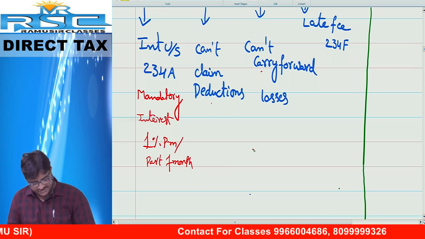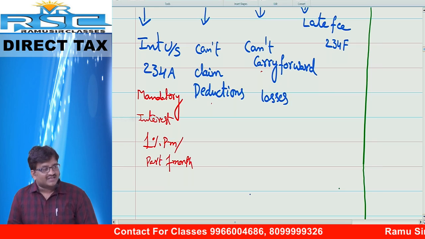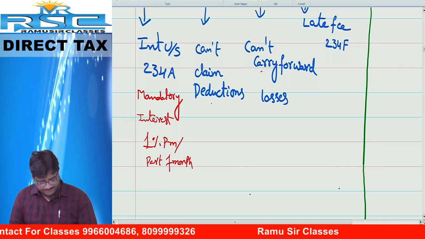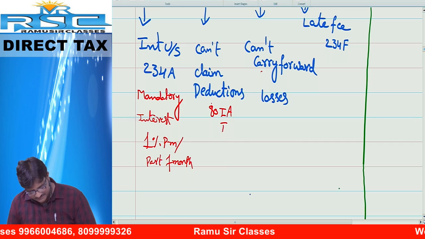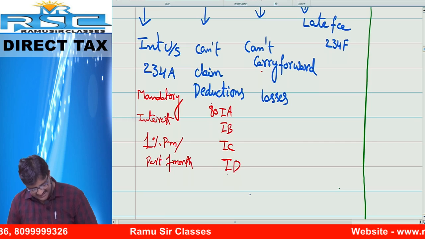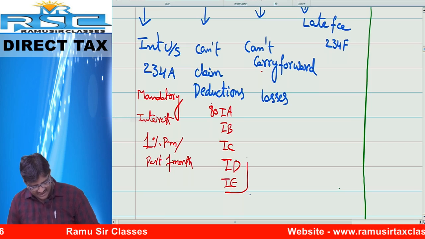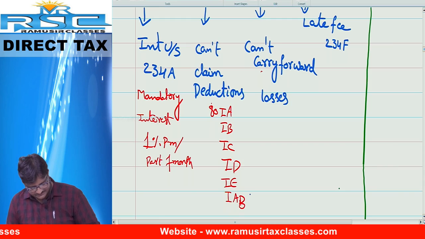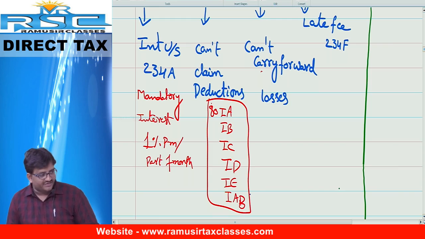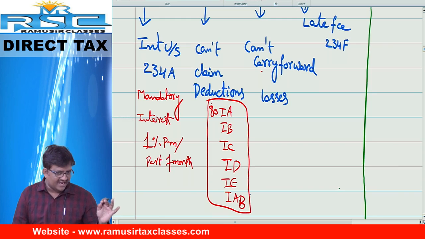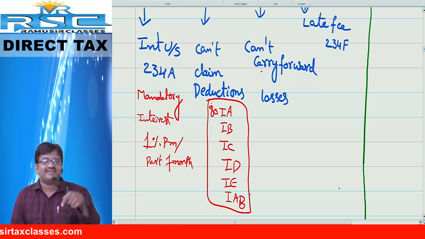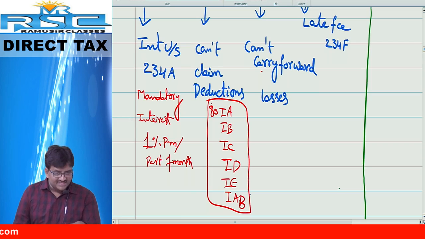Understood? Chalo, next question. Certain deductions you cannot claim. Friends, deductions are three types: income based, expenditure based, special nature. You cannot claim deduction under 80 IA, IB, IC, ID, IE. You cannot claim IAB. You cannot claim profit linked deduction covered under IA, IB, IC, ID, IE, IAB. These deductions you cannot claim if you file the return late. Correct? If you want to claim these deductions, file your income tax return within the time.